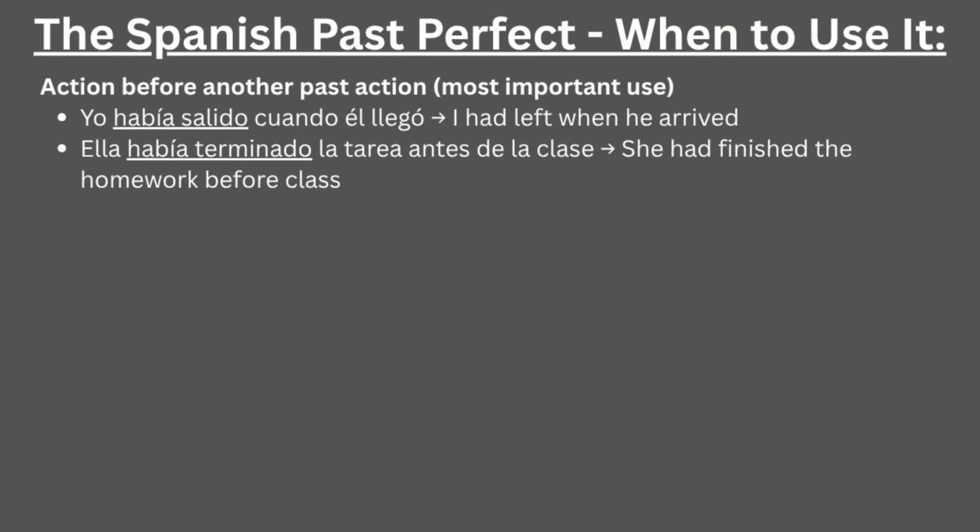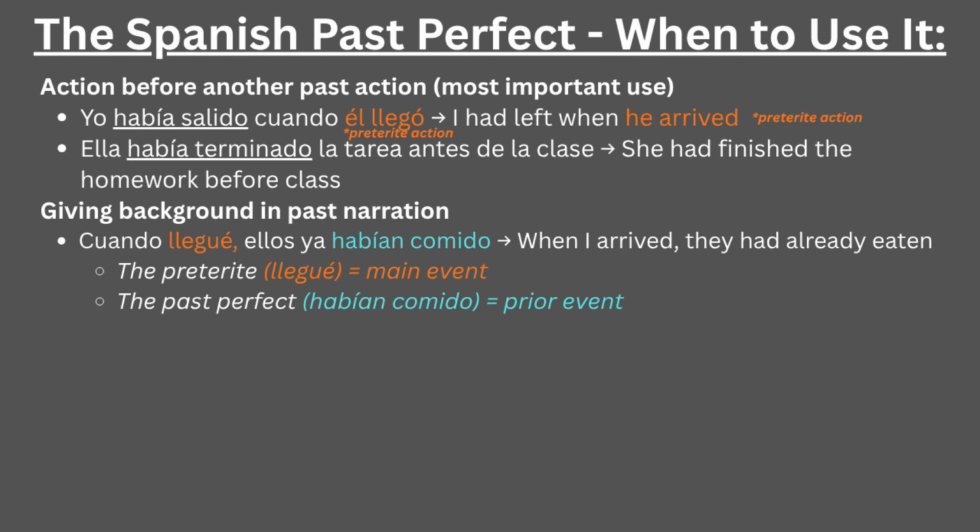In the first sentence, the second part has the verb in the preterite, which is commonly paired with past perfect actions. Even so, it's another use of the tense, giving a background in past narration, especially when paired with the preterite. Another example is "Cuando llegué, ellos ya habían comido." Llegué is the main event in the preterite, and habían comido is the prior event in the past perfect.